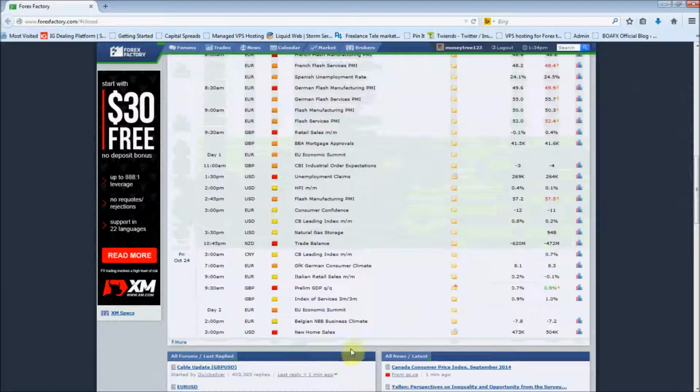New home sales on the US dollar. Not really too interested in trading that, although it may move some existing positions that we already have. Okay, so let's go over to the charts.